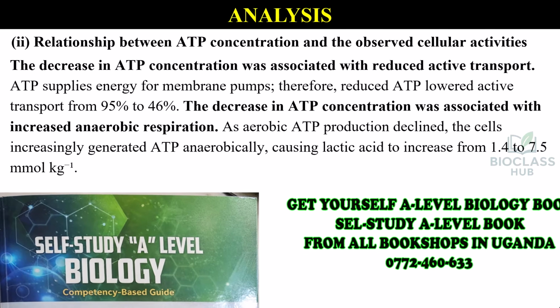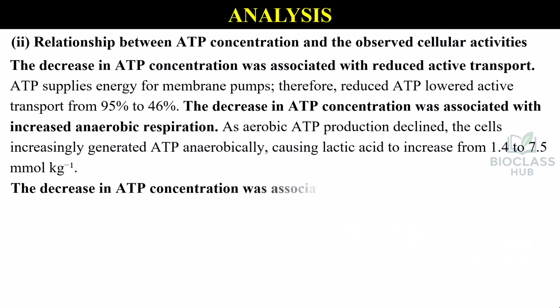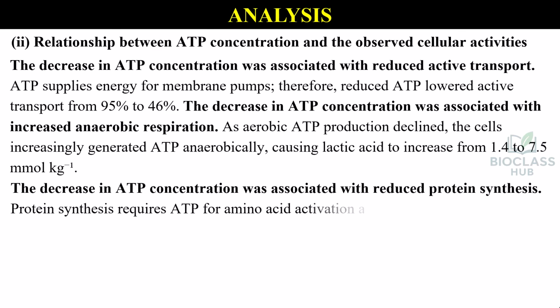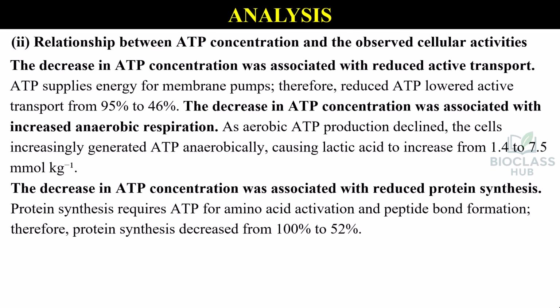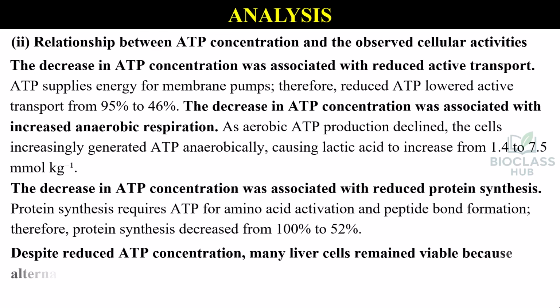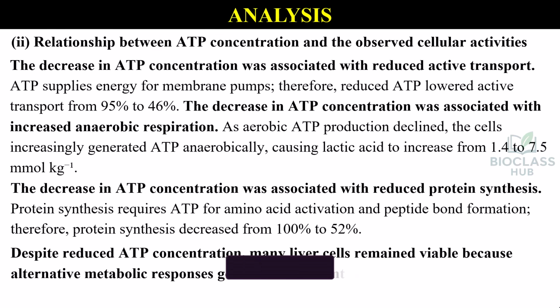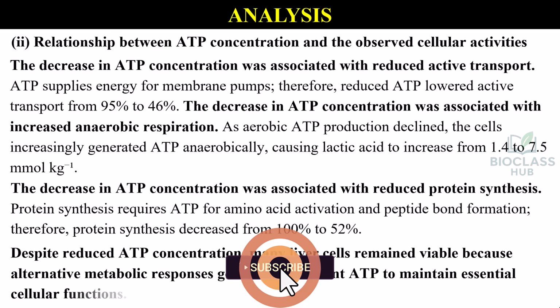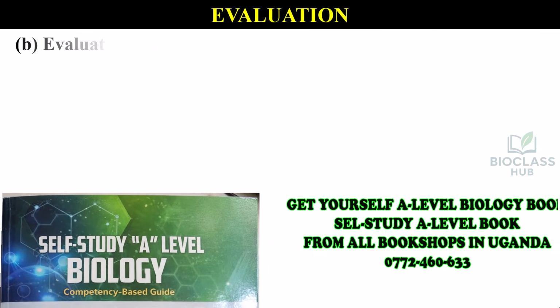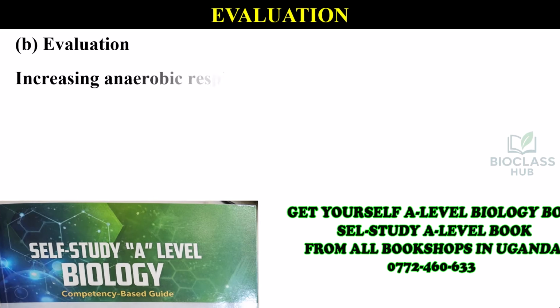The decrease in ATP concentration was associated with reduced protein synthesis. Protein synthesis requires ATP for amino acid activation and peptide bond formation. Therefore, protein synthesis decreased from 100% to 52%. Despite reduced ATP concentration, many liver cells remained viable because alternative metabolic responses generated sufficient ATP to maintain essential cellular functions. Evaluation. Increasing anaerobic respiration.